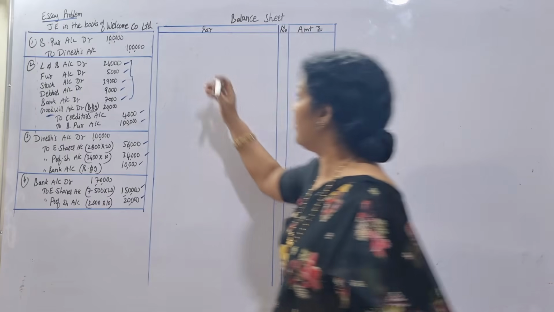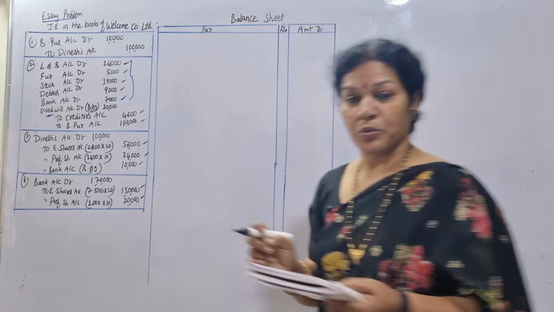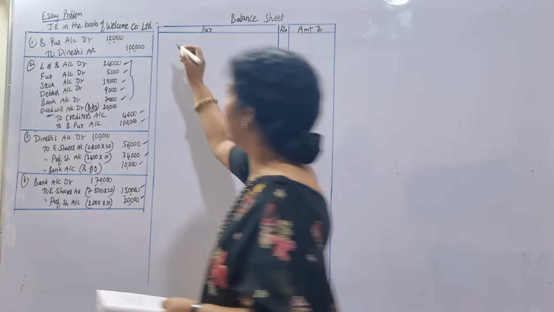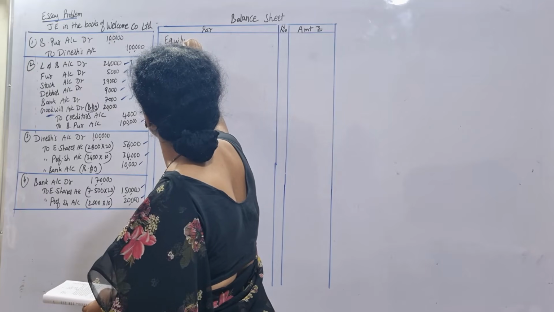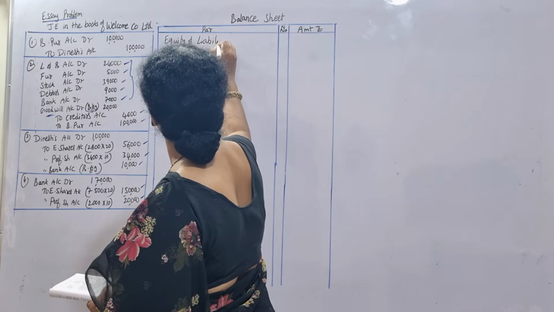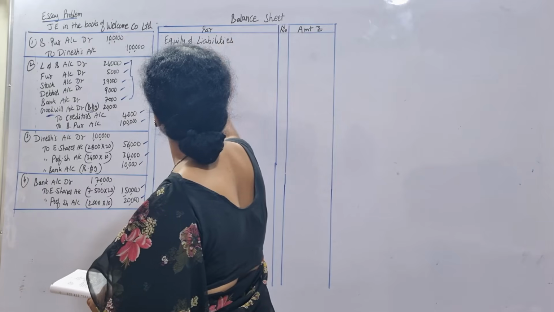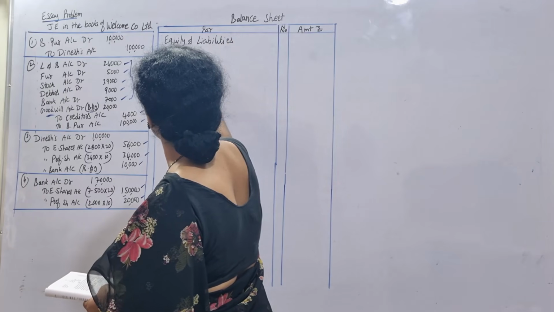Share capital. So what is equity and liabilities? This is the heading. Under this, share capital comes.